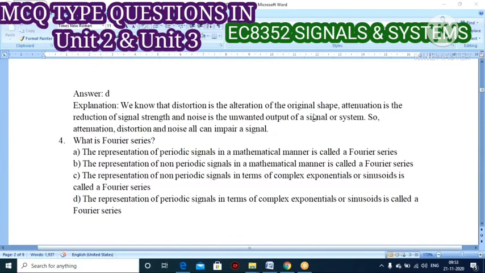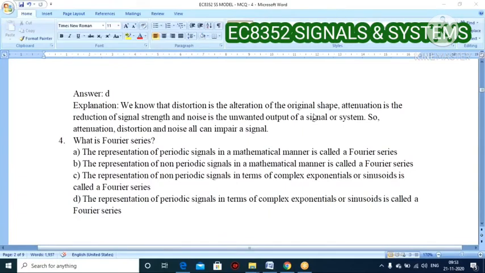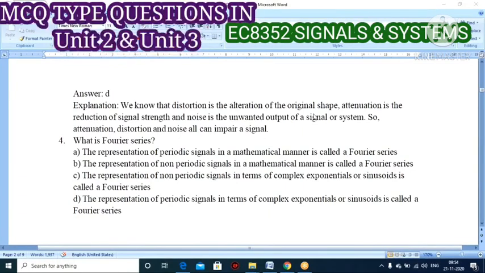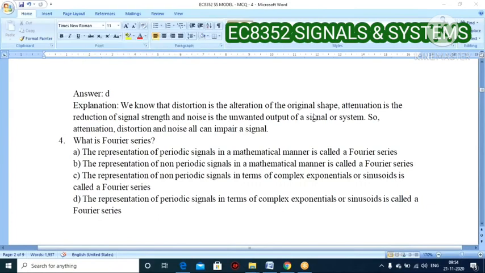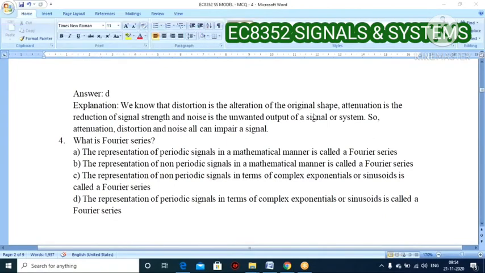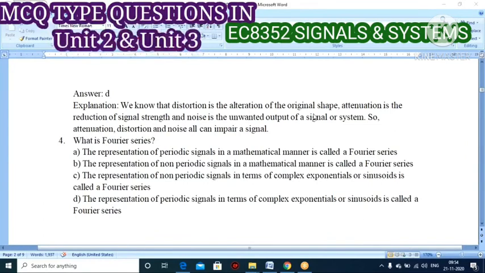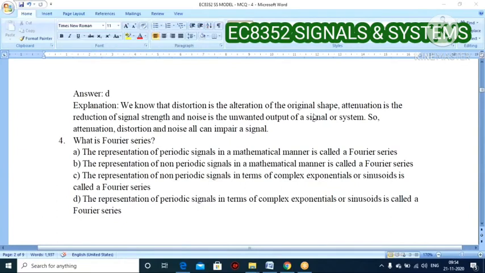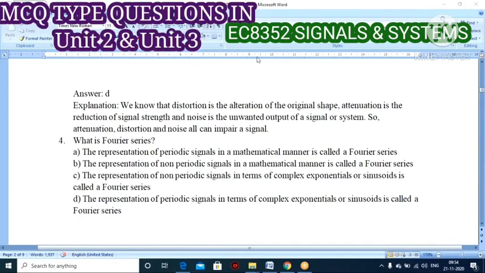Noise is the unwanted output of the signal, or the unwanted output of the system. Once more, I repeat: distortion is the alteration of your original shape, attenuation is the reduction of the signal strength, and noise is the unwanted output of the system. So attenuation, distortion, and noise can all impair your signals, right?